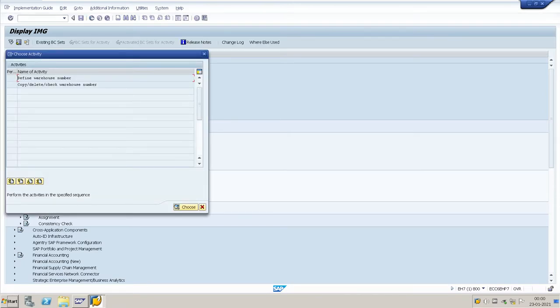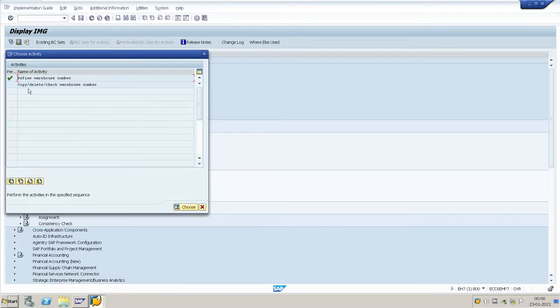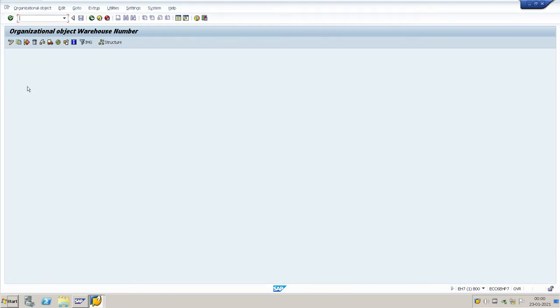Here we can create a warehouse number in two methods. One is define warehouse number, where you can create new entries or copy from the standard 0001 warehouse. Another one is you directly copy from the standard one, then you create the new warehouse.